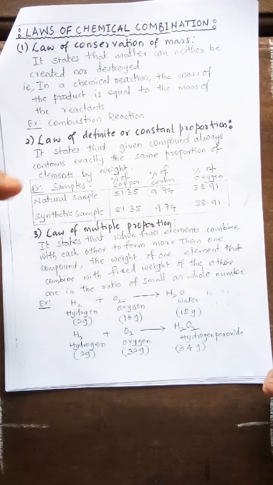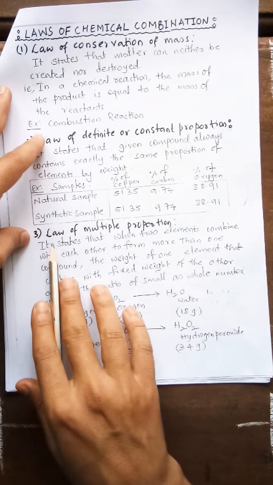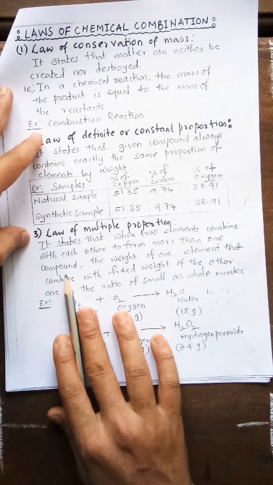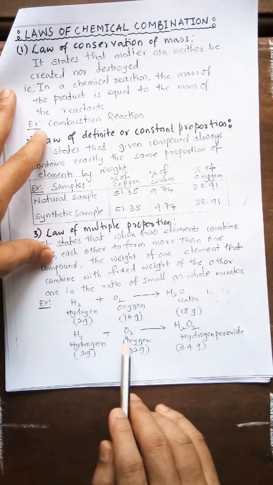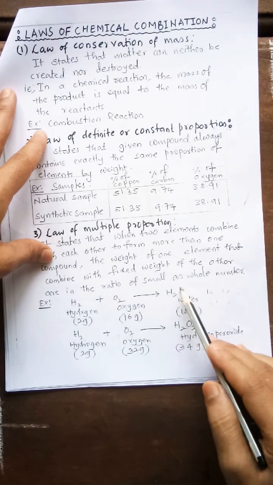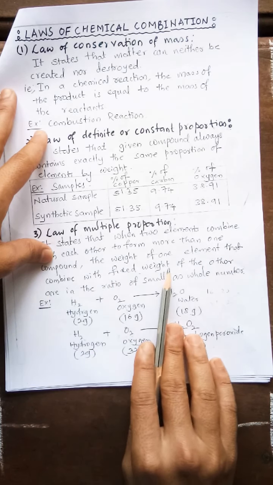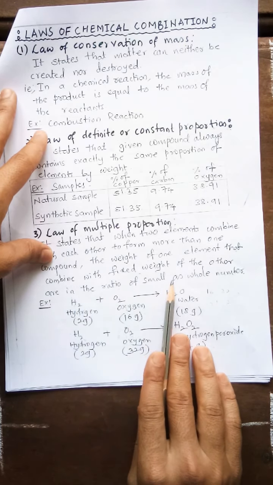There is a possibility of formation of two compounds based on the conditions. It states that when two elements combine to form more than one compound, the weights of one element that combine with a fixed weight of the other are in the ratio of small whole numbers.